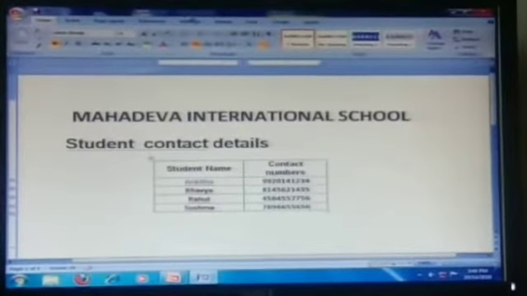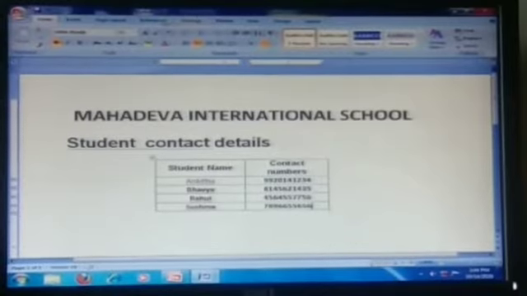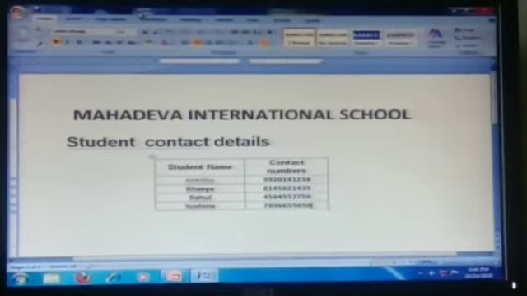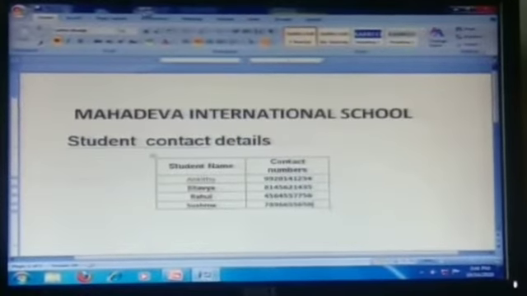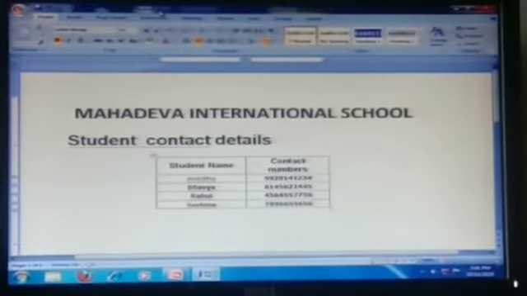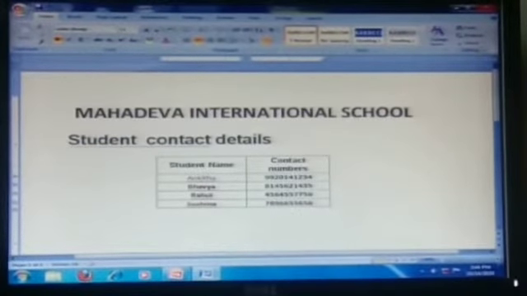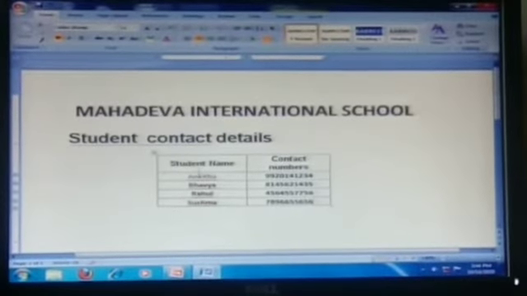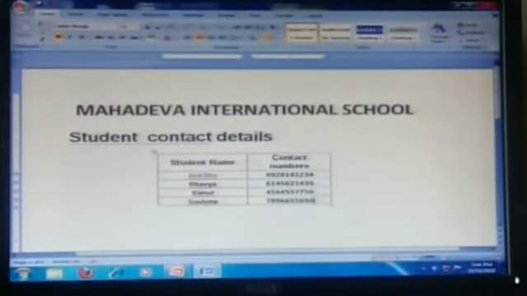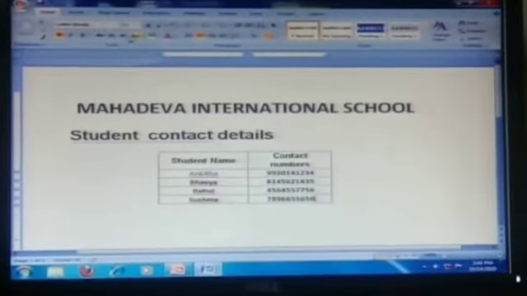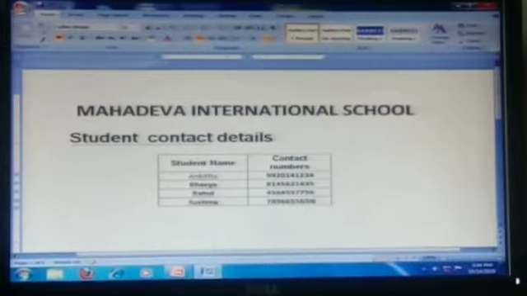This is Word document file and our file is having a name. The name of the file is student details and it is storing the data of students. Here we are having student names and this is the contact numbers of the student. Understood? This is what a file means.